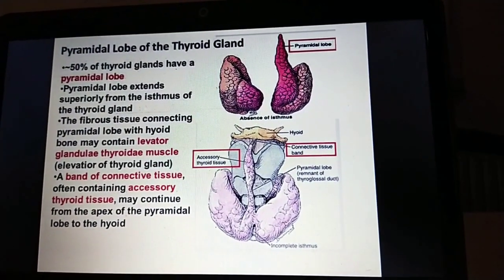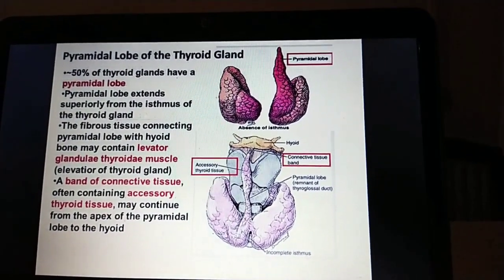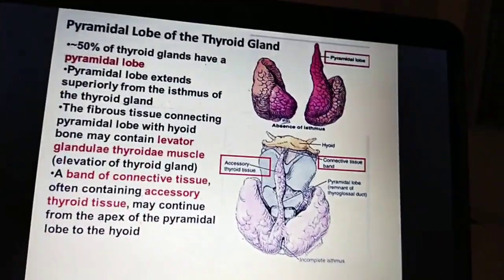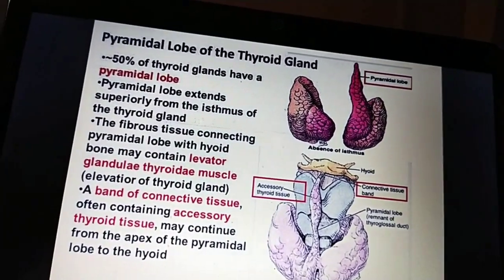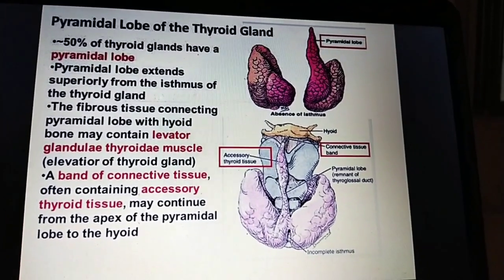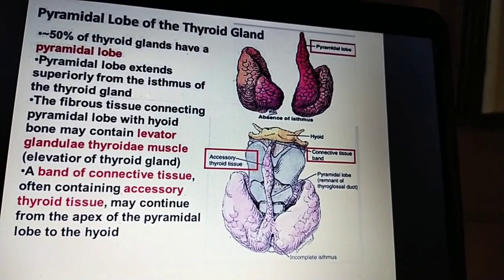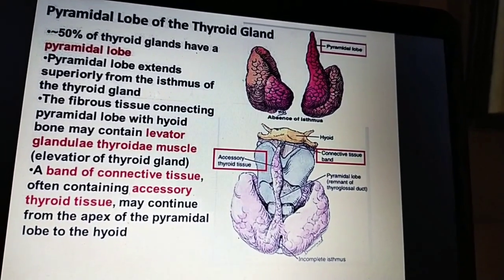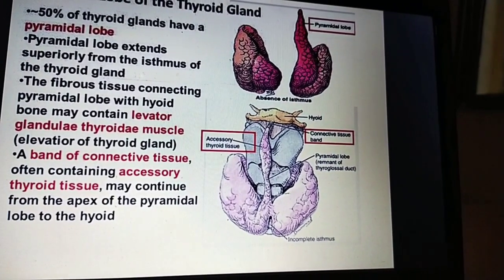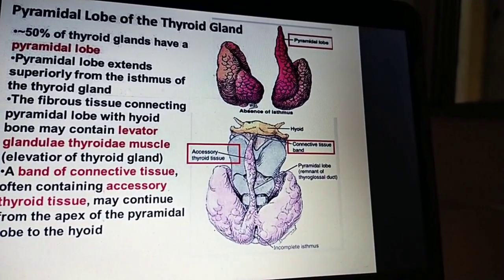Now we can go for the pyramidal lobe of the thyroid gland. It is originated from the isthmus of the thyroid gland, and it develops during the development, or descent, of the thyroid gland.